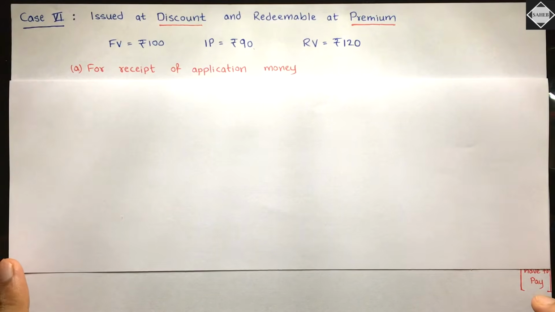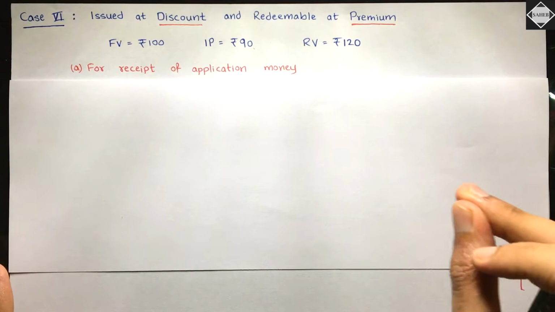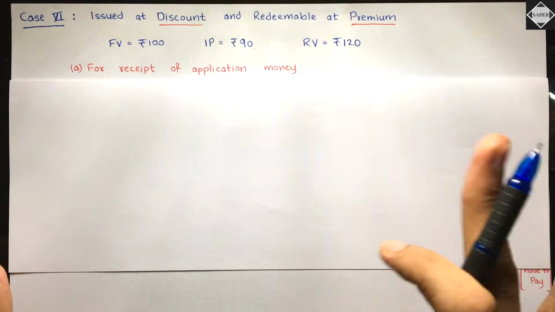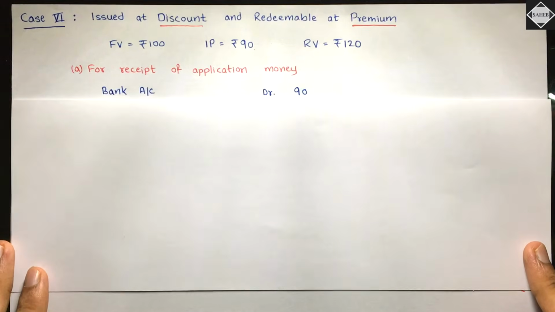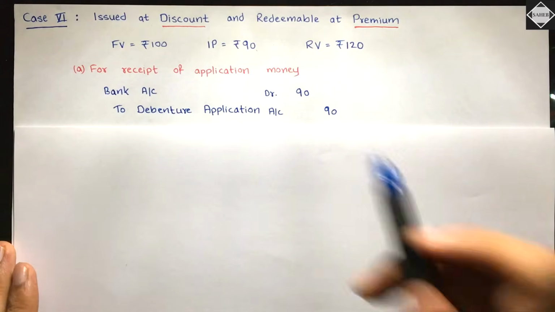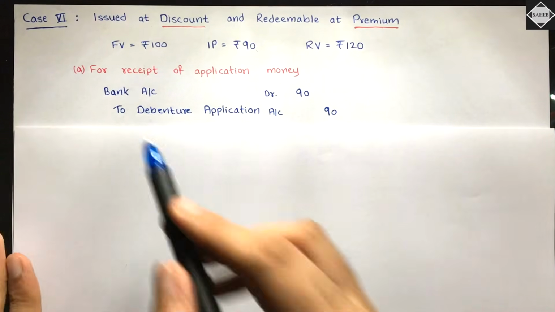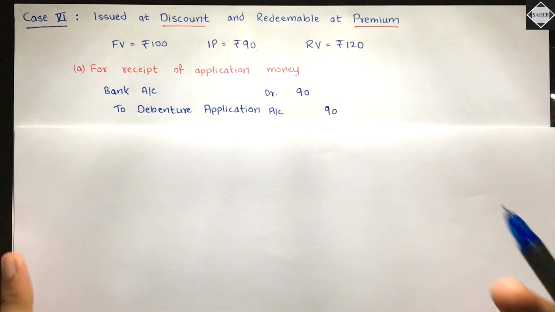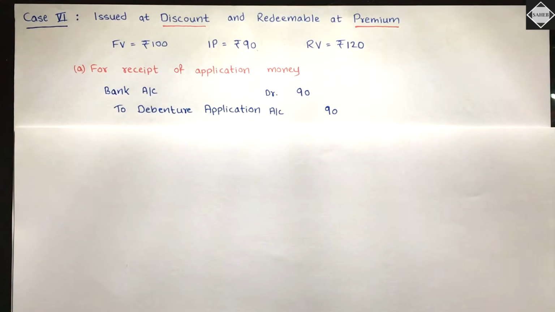See, how will you pass the entry? The same way, the same assumption. All the money has been received in lump sum, all money entirely at once. So for receipt of application money, what money will you receive? Issue price amount, isn't it? Yes. So bank account debit to debenture application 90/90, isn't it? And then you have to transfer to the percentage debentures account, the second entry.